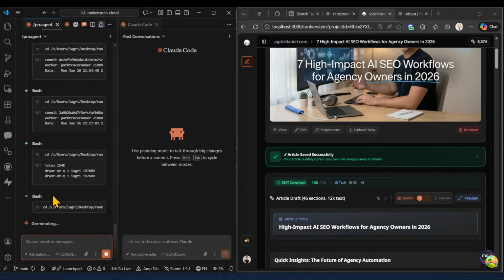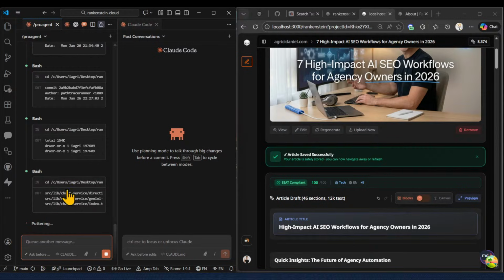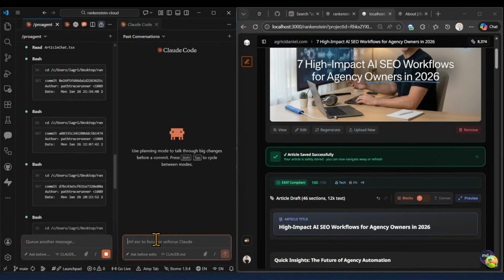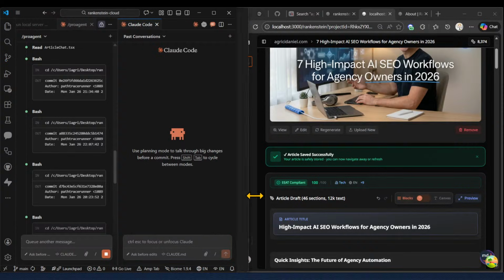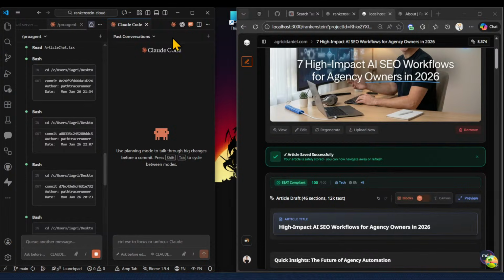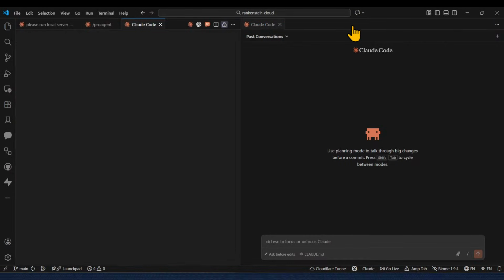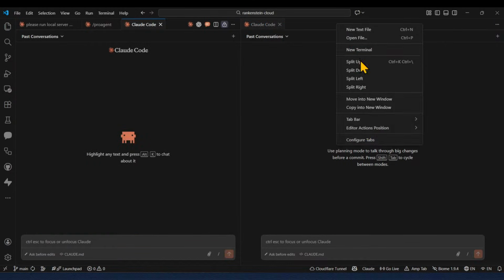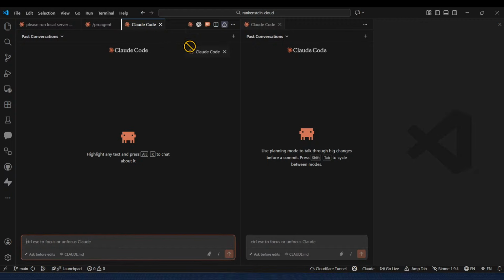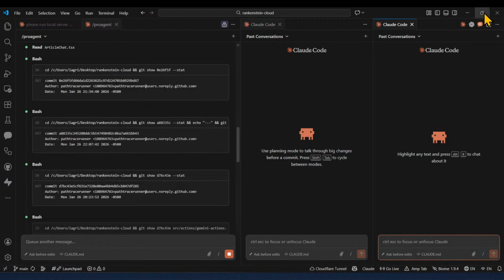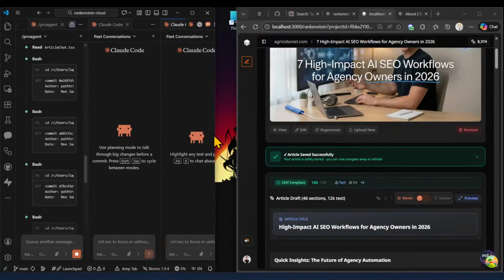Okay, so right now it's updating CLAUDE.md with relevant information using the Pro Agent skill. In the meantime, I will also prepare my other agents, because here for sure I'm going to use more agents. So I'm going to add maybe another agent to the mix. Again, boom, adding another Claude Code: right click, split right, taking Claude Code, dropping it here. Now we have 3 agents that we can work with.